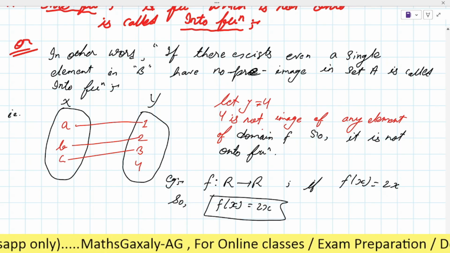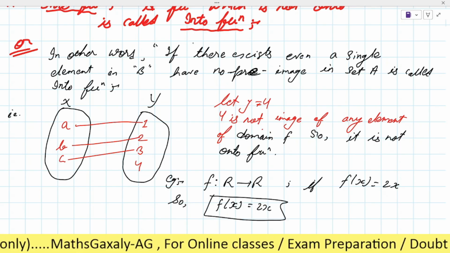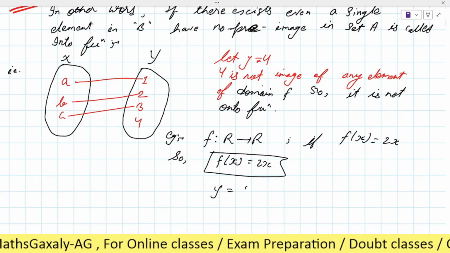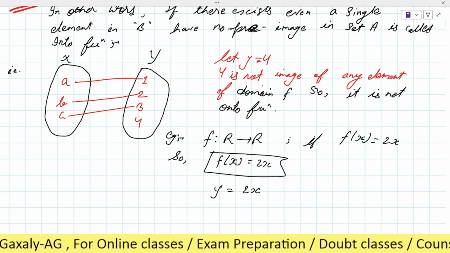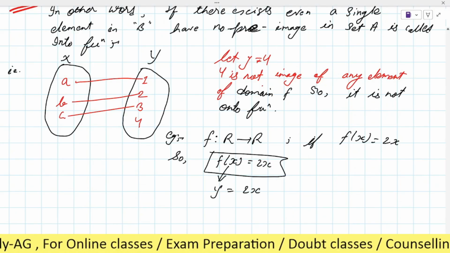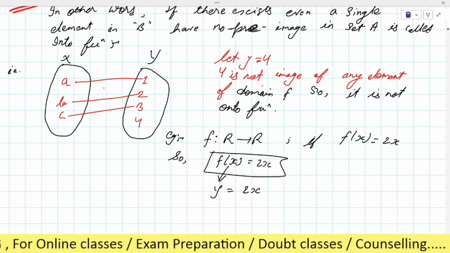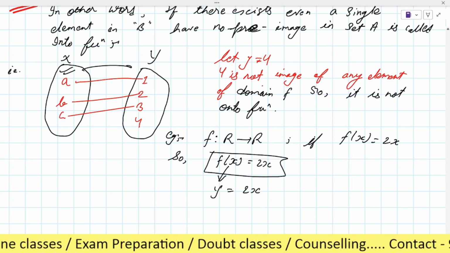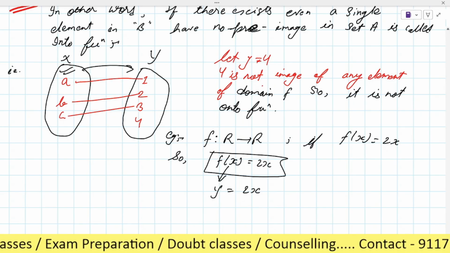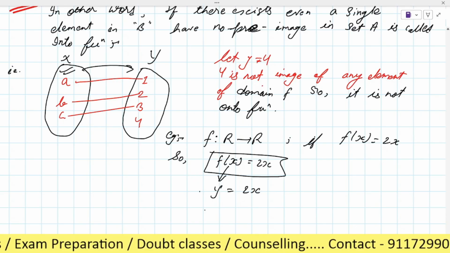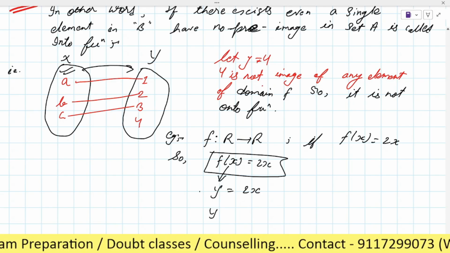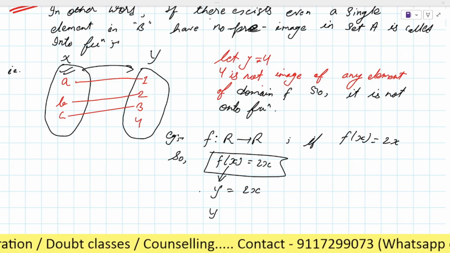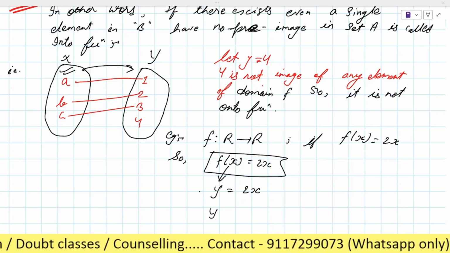So when we take y equal to 2x, f(x) means y, the function of x. If we apply the function on the set X, we will get the element of Y. So y will be equal to 2x. So what will be the value of x? Can you please tell me?